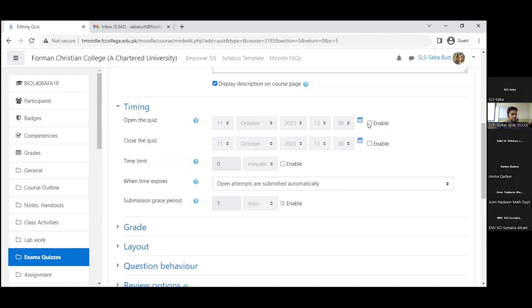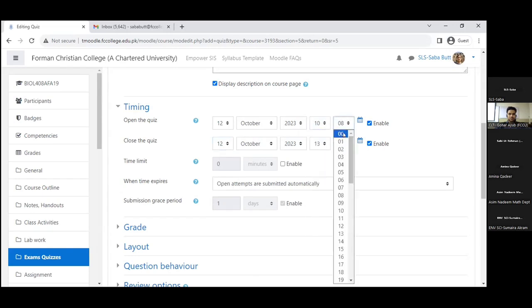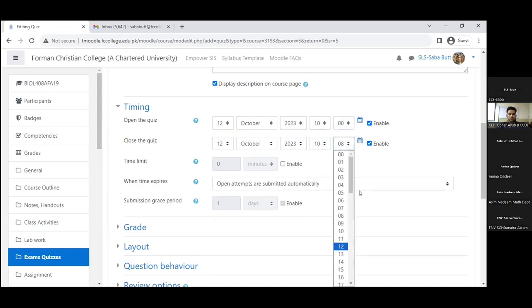So we can open the quiz, we enable it, we can close the quiz, enable it. So we say for example, if it is 11th of October, we make it 12 the day after. So quiz will open, I would say, at 10, and I would say it will close at 10:30.